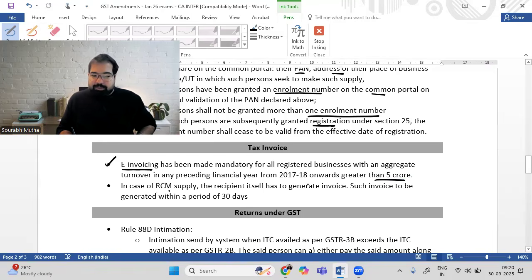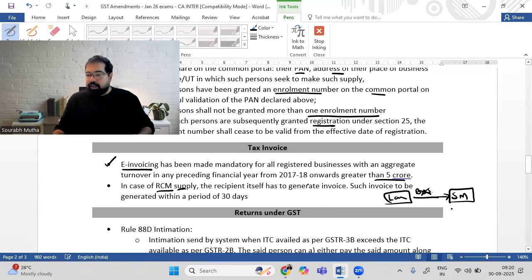And last, guys, RCM supply. Example, I'm buying something under RCM. Example, I'm taking legal services for that matter. And that legal services, the lawyer is giving me, obviously, he will not charge me GST. I'm making a diagram here. This is a lawyer and he's providing me services. This is legal services, which is taxable under RCM. So he'll issue a bill of supply to me.